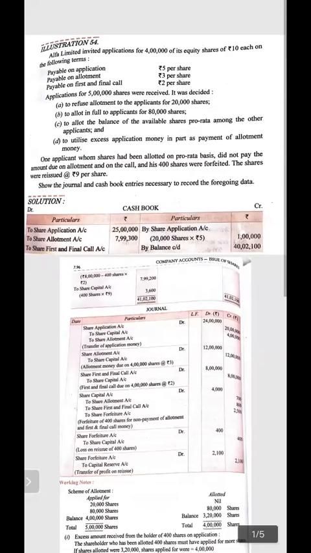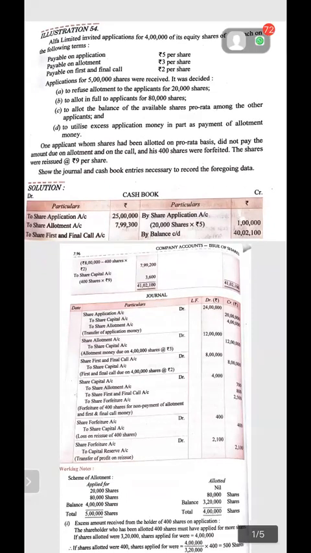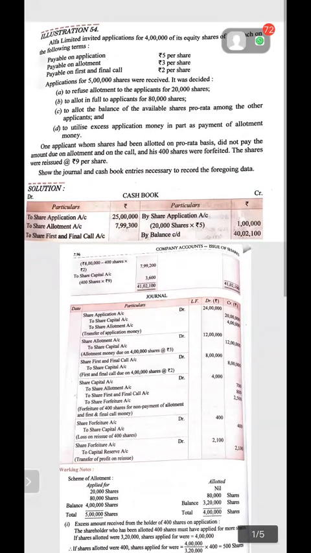Let's do it and learn how the accounting treatment is to be done when the shares are forfeited and reissued and oversubscription also takes place.